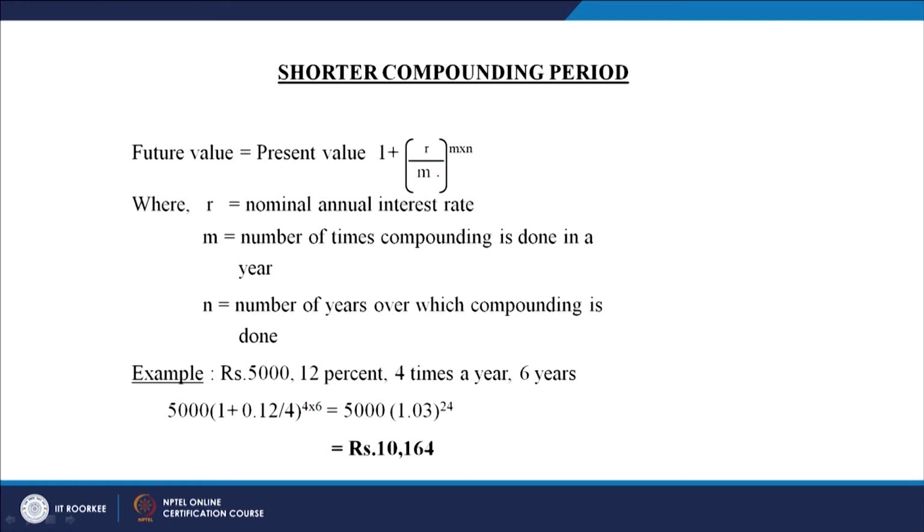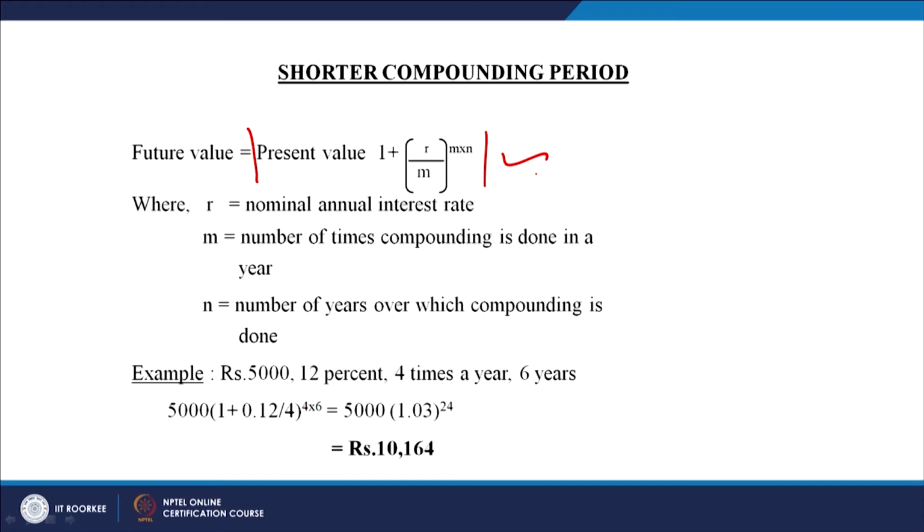R is the nominal annual interest rate, and if compounding is annual, then we will not divide it by M, it will remain R only. But M is the number of times compounding is done in a year.